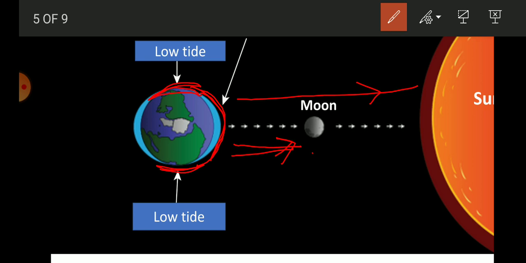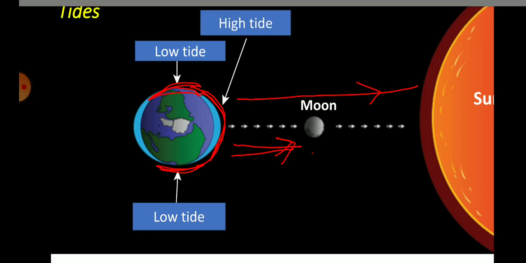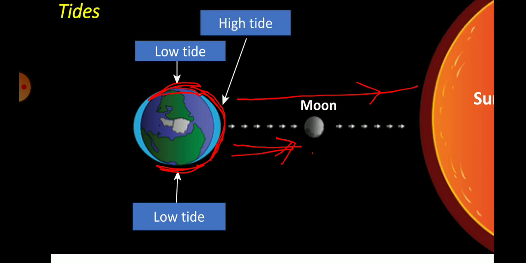So high tide means a rise or increase in the level of water in a water body like a sea or ocean, and low tide means a decrease in the water level in the ocean or water body.